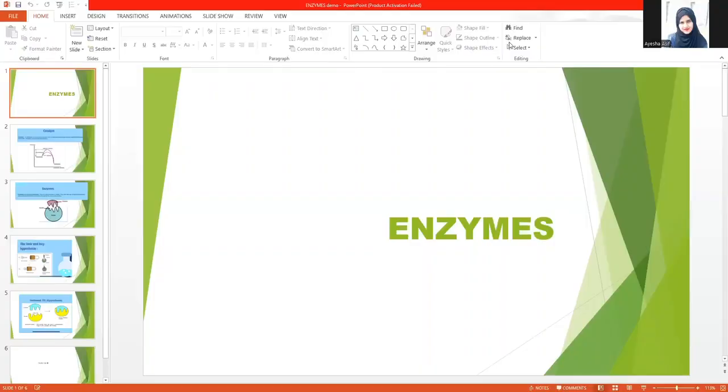So today the topic of our discussion is enzymes. So let's move to our slides. So here we are on our slides. Today we are going to learn about enzymes. So in order to have a clear idea about enzymes, we have to learn about the catalyst in the first place.